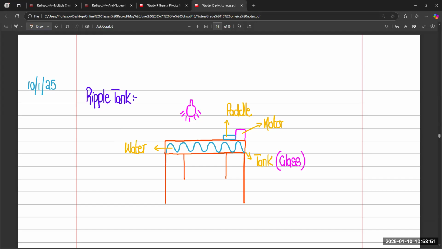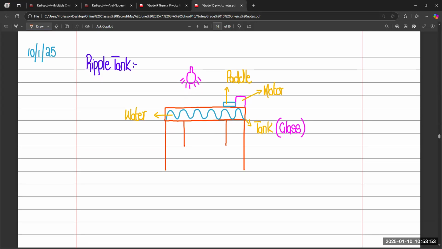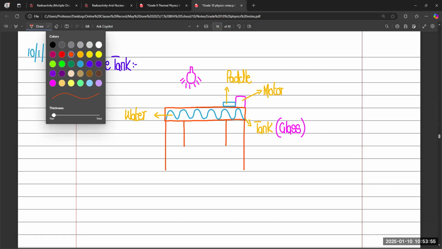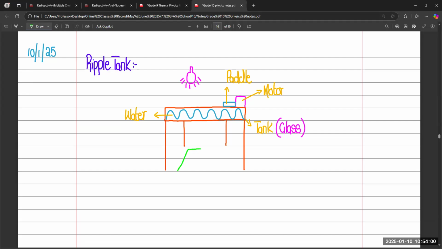So we are using a stand for the tank and definitely the shadow is cast on the ground like this. And this shadow will be in dark and bright form, just like a zebra crossing, right? So we will get the shadow in the form of a zebra crossing.